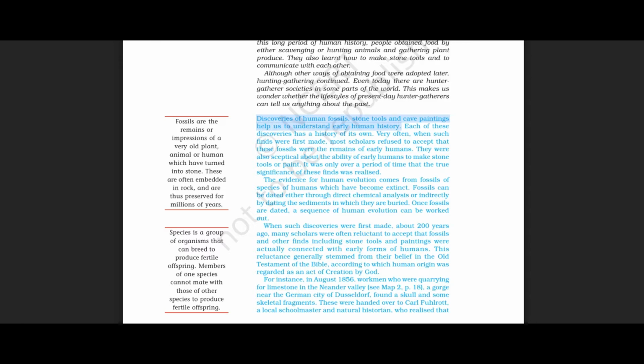Very often, when such finds were first made, most scholars refused to accept that these fossils were the remains of early humans.